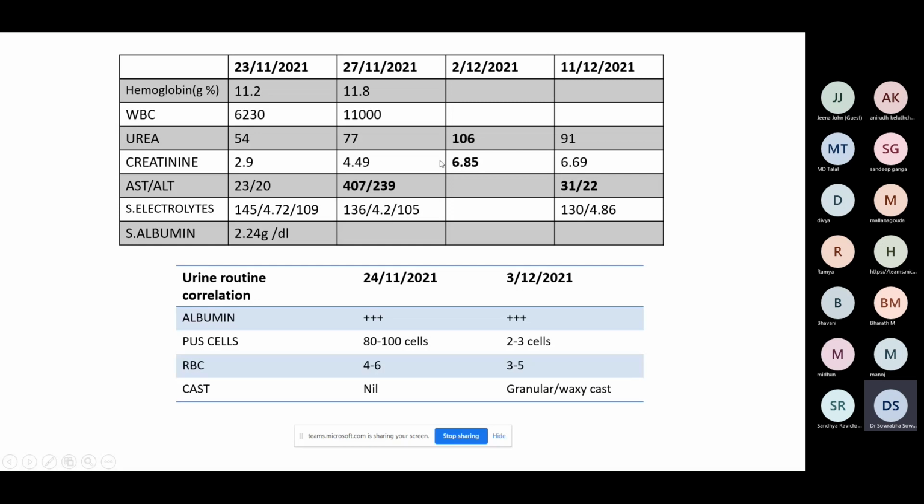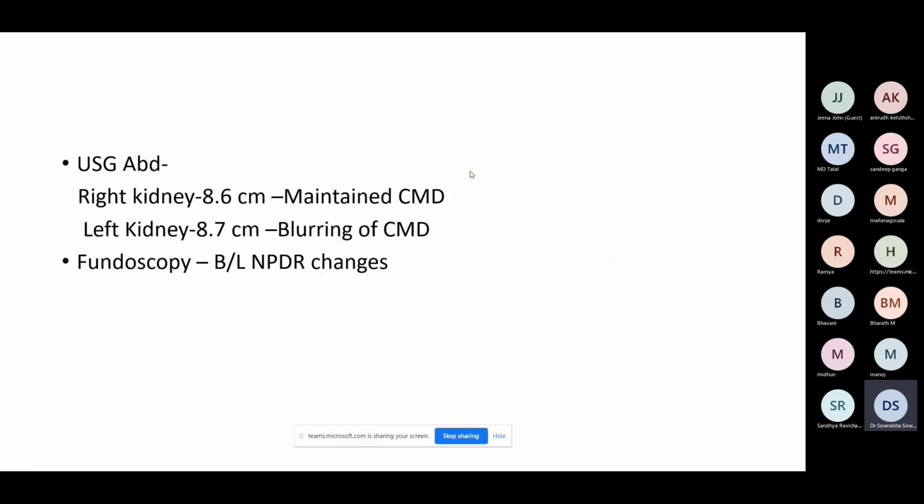That means there is some other pathology going on here. Either it is a rapidly progressive renal failure due to some other etiology, like a superimposed infection-related glomerulonephritis, or more likely in this case there was an acute insult in the form of a urinary tract infection. So there was a superimposed insult on a previous diabetic nephropathy patient, which possibly caused this worsening of creatinine. So if this patient had not improved after treatment of the urinary tract infection... I didn't find a urine culture of this patient.